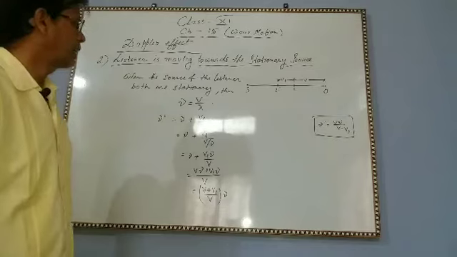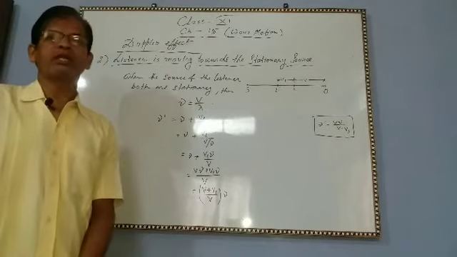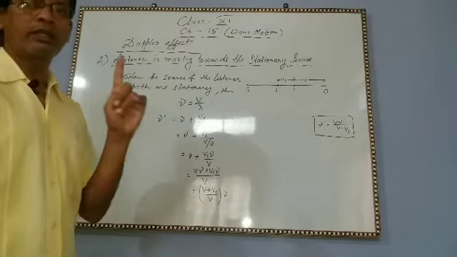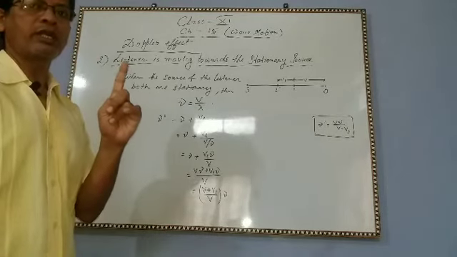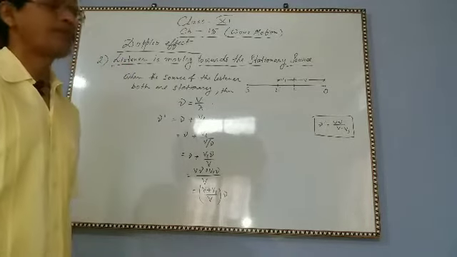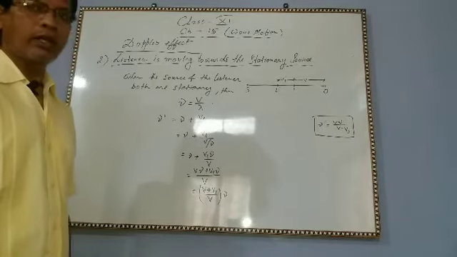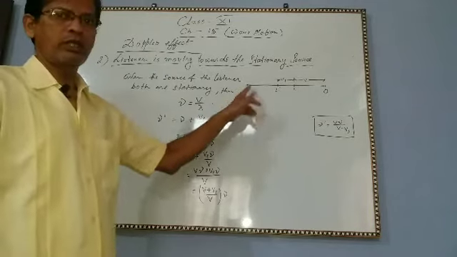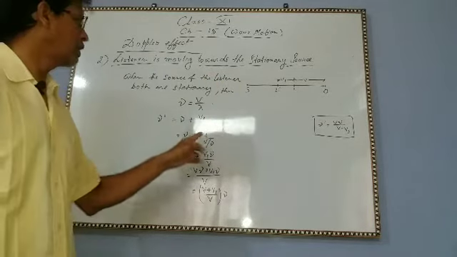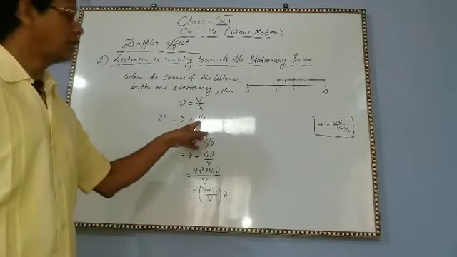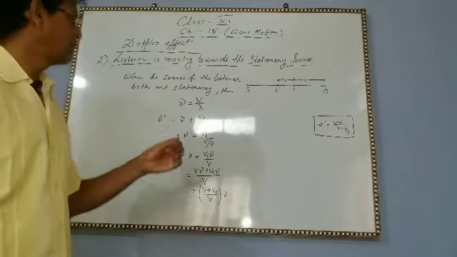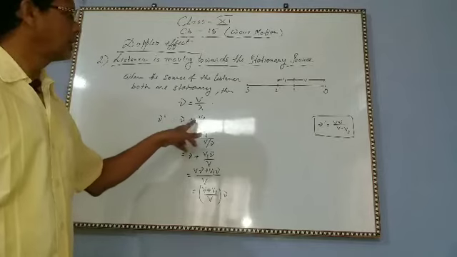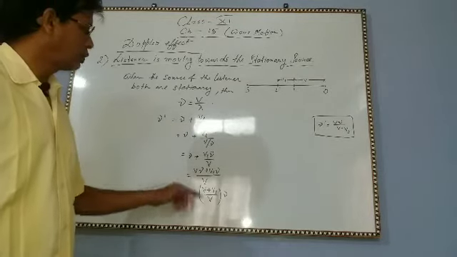This is the apparent frequency the listener will hear if the listener moves towards the stationary source. Due to its motion towards the source, he is getting some extra waves, and this is the normal wave and this is the extra wave.